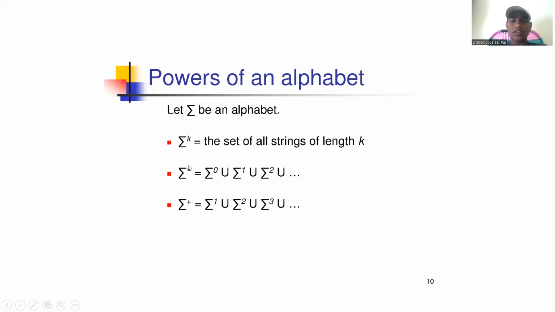Sigma star means sigma 0 union sigma 1 union sigma 2 union sigma 3 and so on up to infinity. Sigma plus equals sigma 1 union sigma 2 union sigma 3 and so on. The major difference is that sigma star contains the empty string epsilon, and sigma plus doesn't include it.